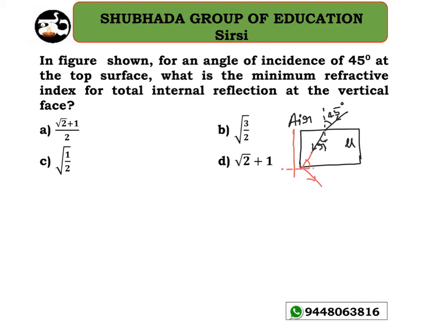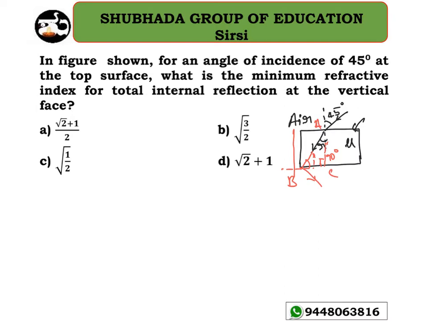Let me take it as I1. Here it is I1 now. Now there is a formation of a right angle triangle here. This is point B, this is point A and this is point C. ACB is a right angle triangle. Please try to understand that. Let me use Snell's law first of all for this face.